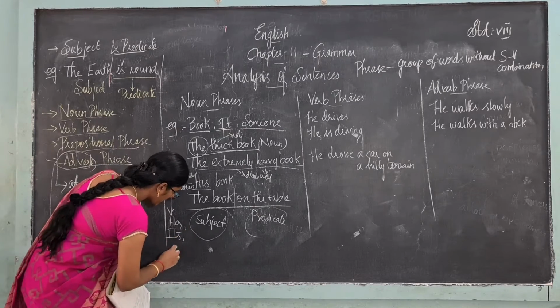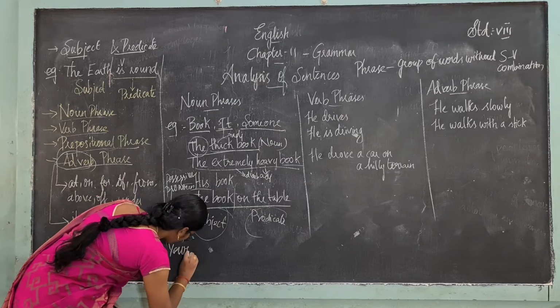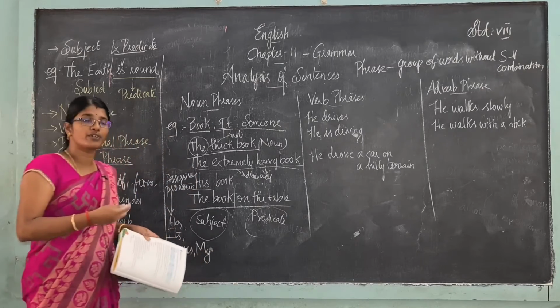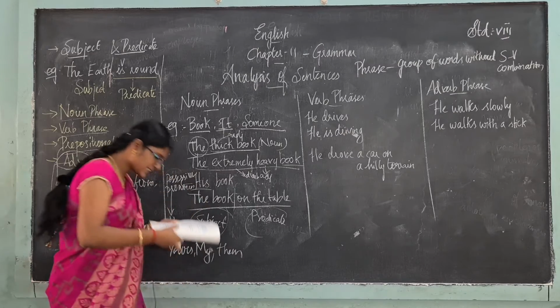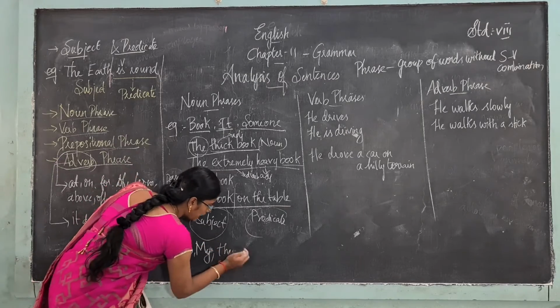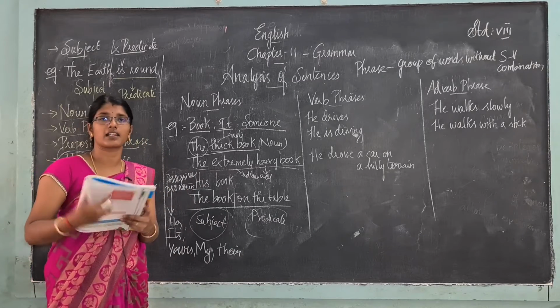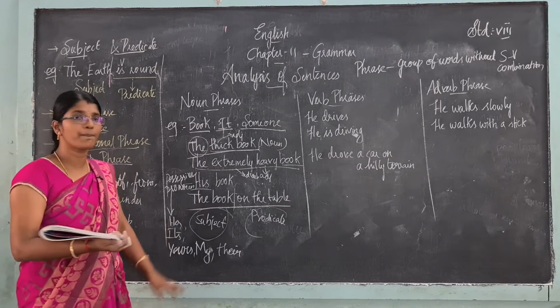Okay, the same, her, then yours, my, their, ours. These kind of words are called possessive pronoun.